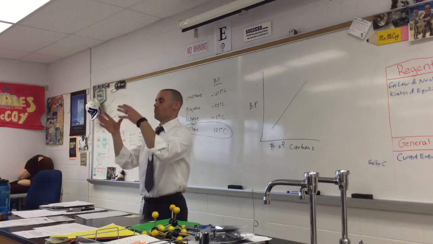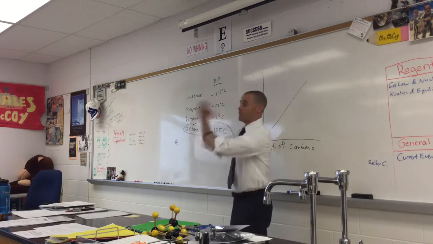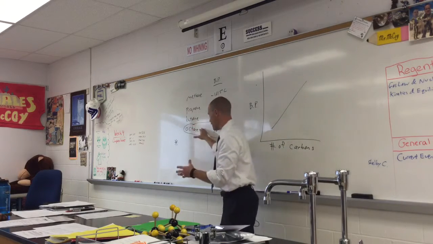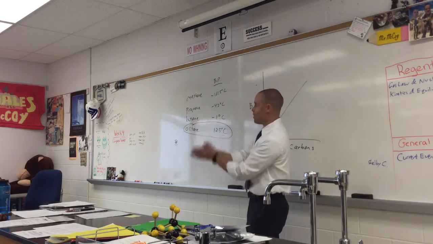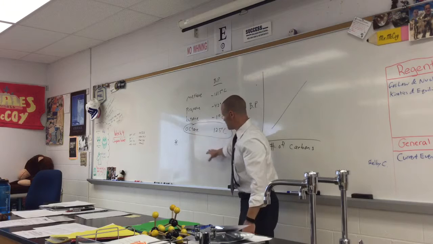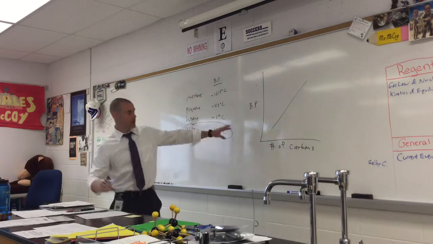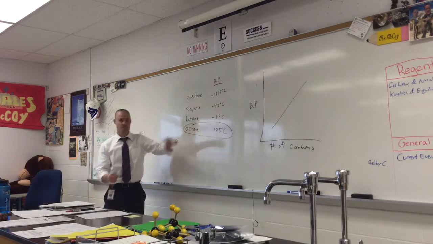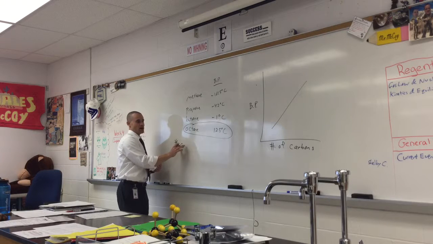Very good. So more electrons means more electrons moving. If there's more electrons moving, there's more dispersion forces. If there's more dispersion forces, it's harder to boil. That's essentially what we're going to write. That's the real explanation for why the boiling point goes up. So I'll try and summarize it here.